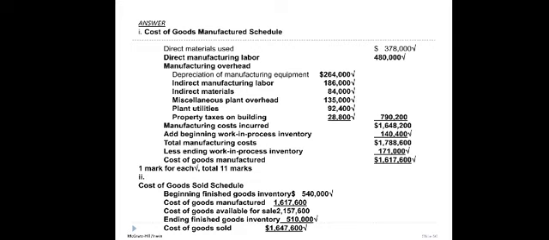If the question asks you to prepare an income statement, then you show the revenue first, minus cost of goods sold, and then you will get the gross profit, and then minus the expenses, and then you will get the net profit or net income.